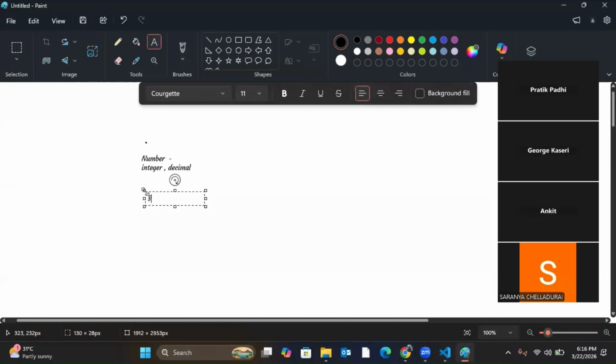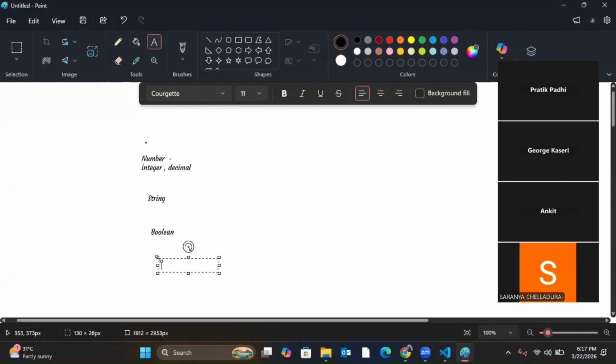Second is string. String is your normal English word or sentence, whatever you will store in string. Now, Boolean. Boolean is true and false. So the Boolean data type can store only two values, one is true or the other is false. That's it.